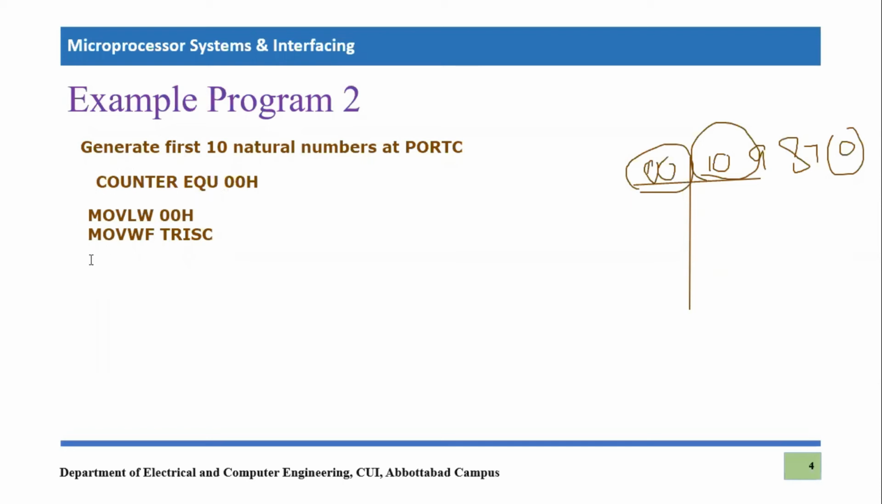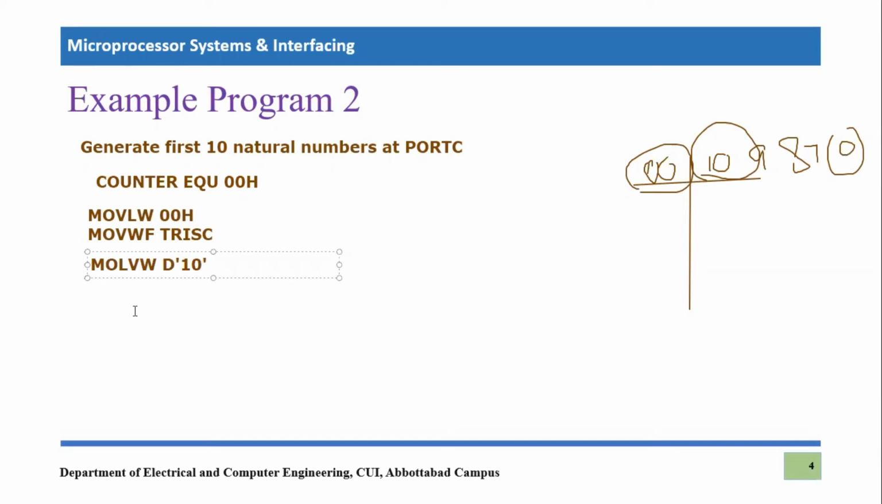So let's say move working file in counter. So counter is basically 00 hex, and in counter we have to send 10, right? Move literal to working 0a hex. Why 0a hex? Because it is equal to 10. If you want to write in decimal, you can simply write D10. So it will make things more simple.